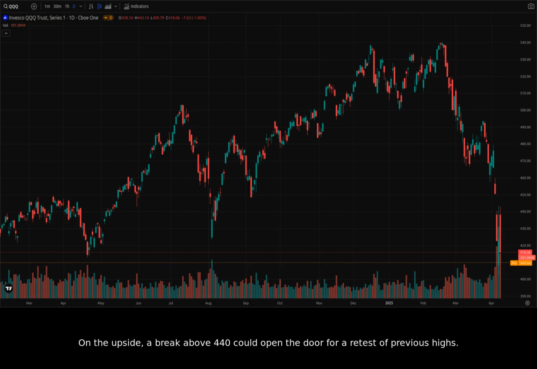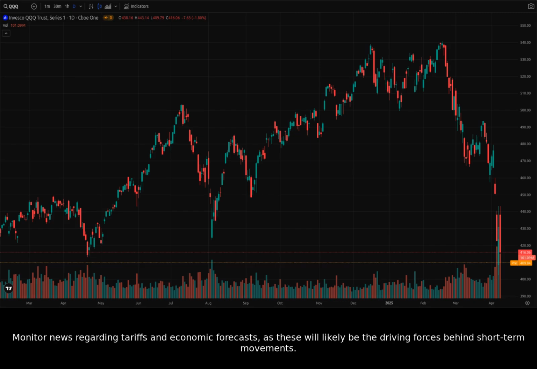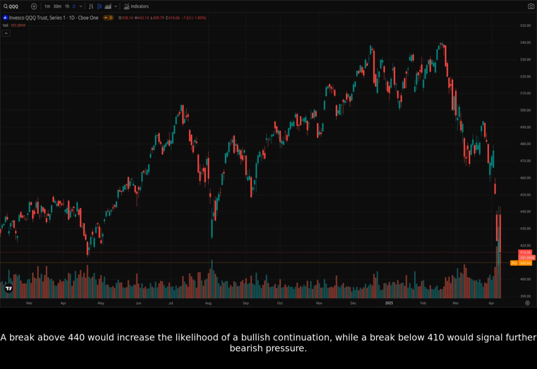On the upside, a break above 440 could open the door for a retest of previous highs. In summary, key price levels to watch are 410 as a critical support and 440 as immediate resistance. Monitor news regarding tariffs and economic forecasts, as these will likely be the driving forces behind short-term movements. A break above 440 would increase the likelihood of a bullish continuation, while a break below 410 would signal further bearish pressure.